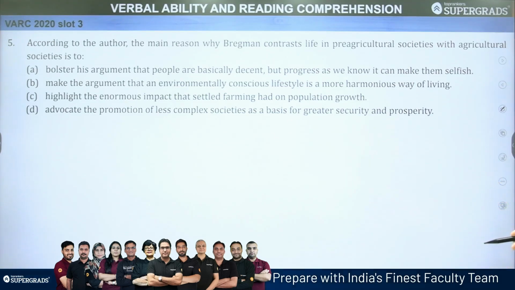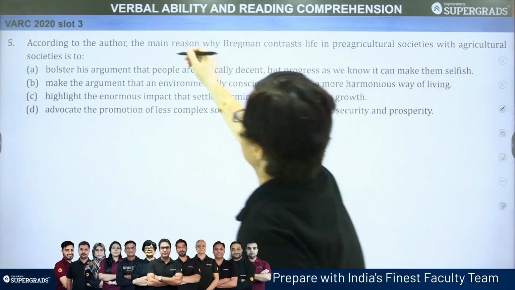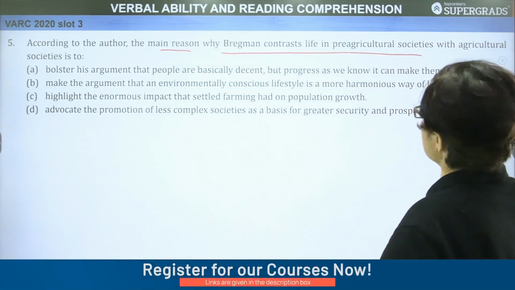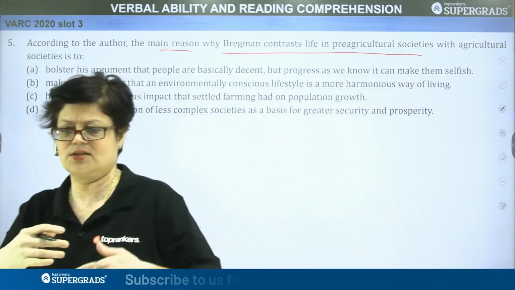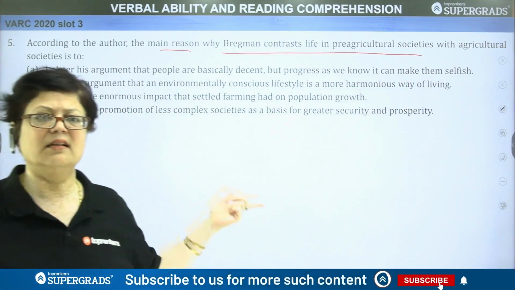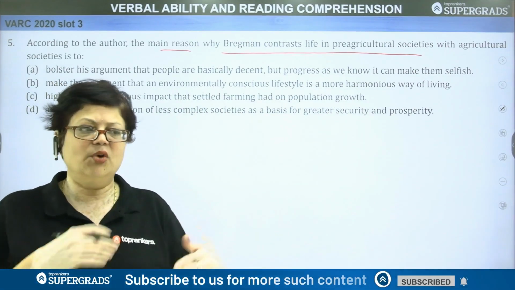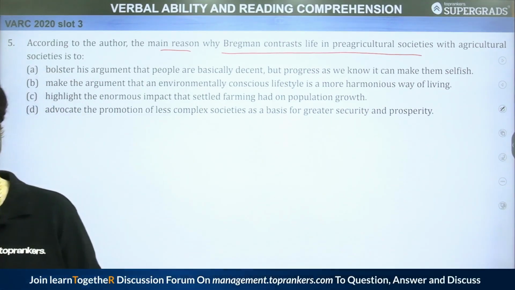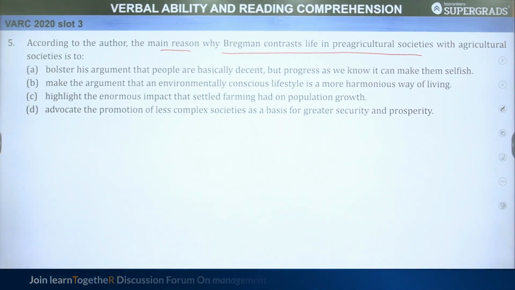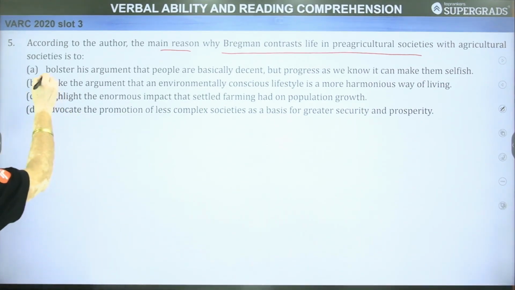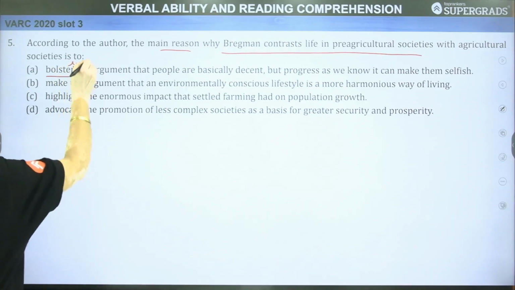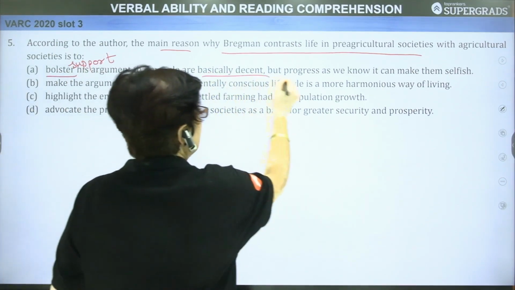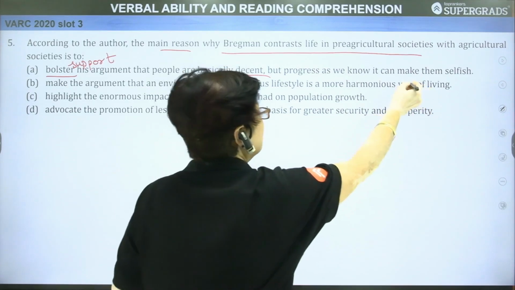According to the author, the main reason why Bregman contrasts life in pre-agricultural societies with agricultural societies. He talks about what happened before agriculture developed and then what happened after agriculture developed. So why does he make this contrast? Why does he make this comparison? Let's read first. A: bolster his argument that people are basically decent, but progress, as we know, can make them selfish.